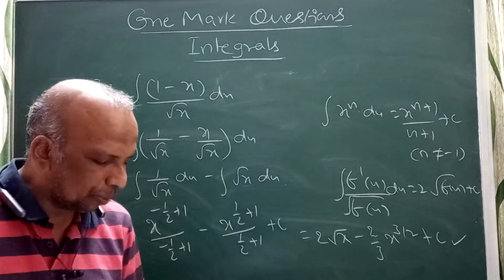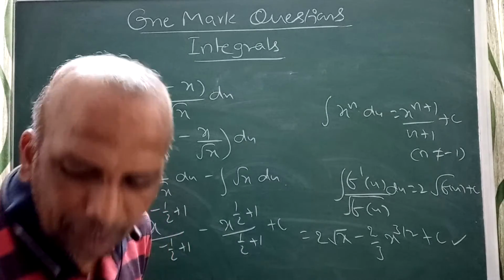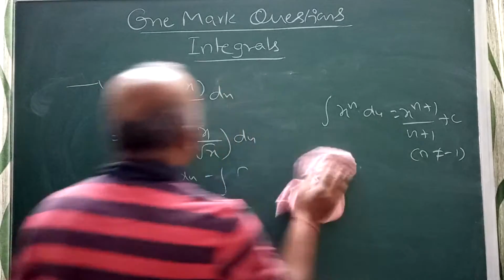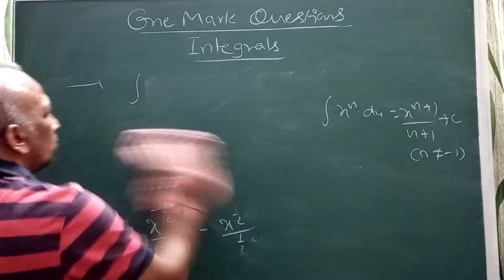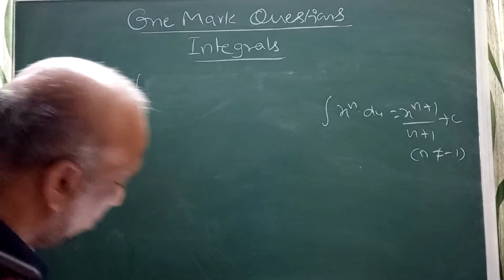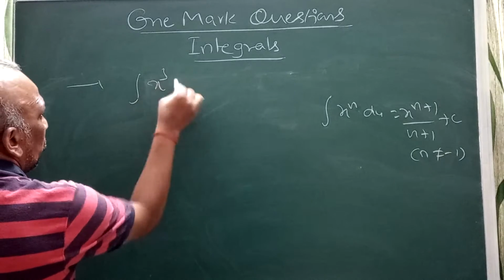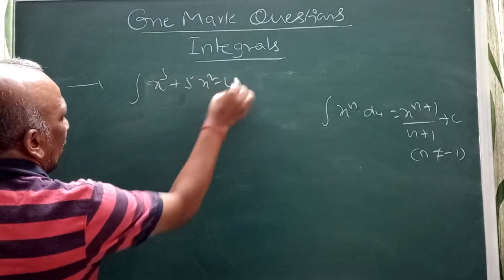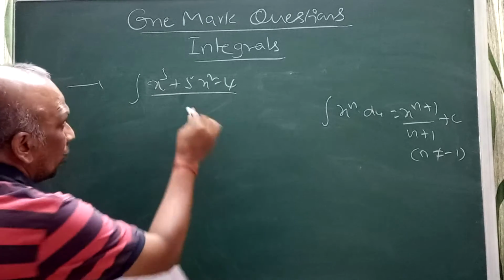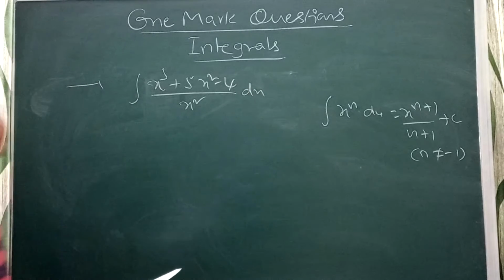After that, another problem. Find the integral of x cube plus 5x square minus 4 by x square dx.